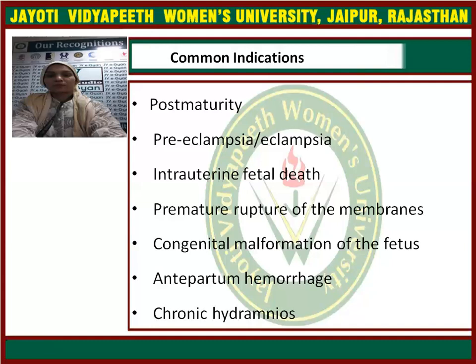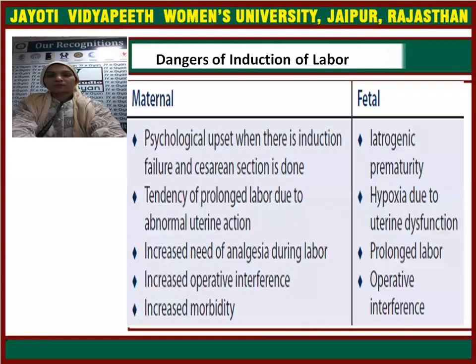You must remember, in antepartum hemorrhage, abruptio placentae is the indication, and placenta previa is the contraindication for induction of labor. Polyhydramnios: we have already seen oligohydramnios and polyhydramnios. If it is there, then labor should be induced to prevent the complications.